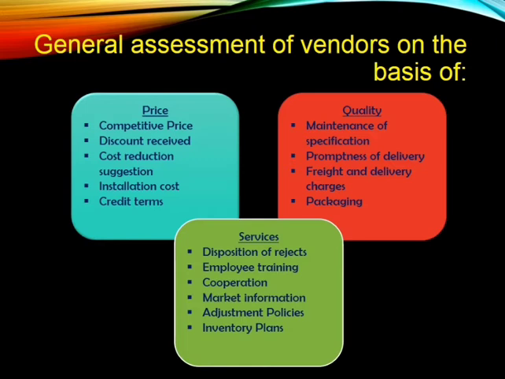And the last one is services. What additional services, like value added or general services, can we get from the vendor as a manufacturer, right? So the first one is disposition of rejects. Suppose you are rejecting some product once it reaches your destination, or once it reaches the manufacturing unit, in case of any defects or any damages. So how are we going to send that back? That is the main thing here, right?